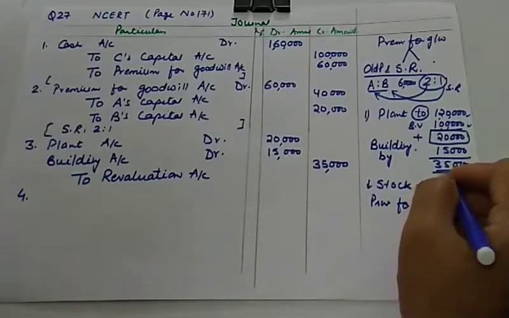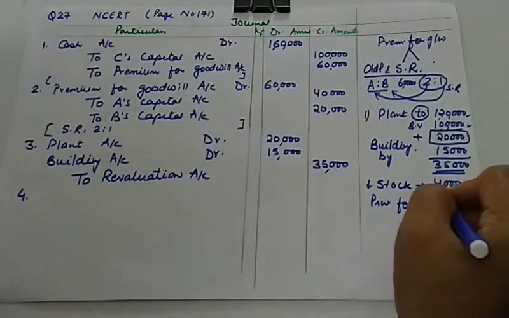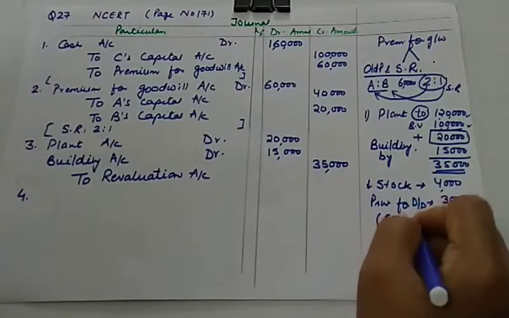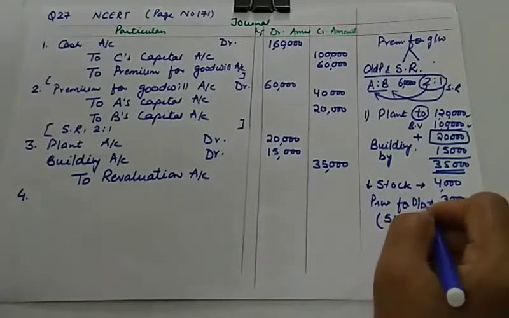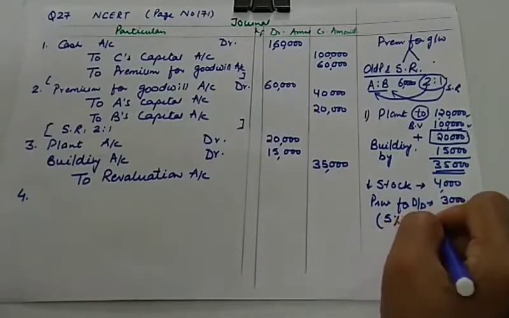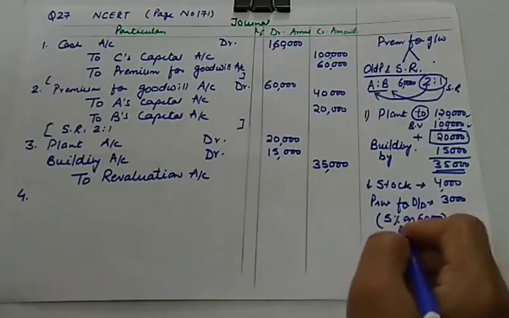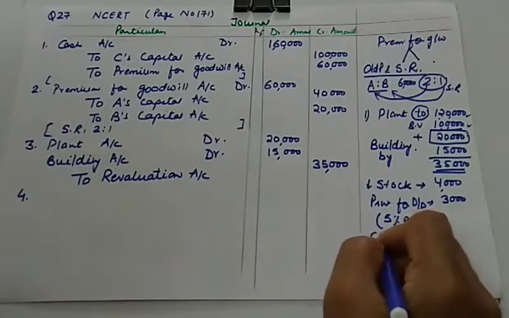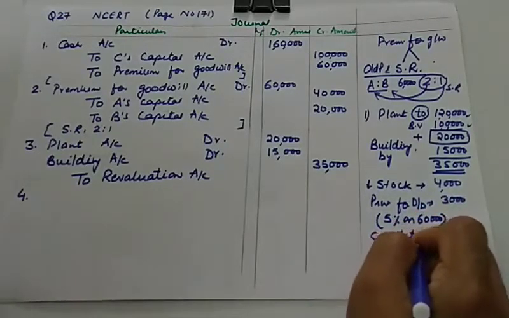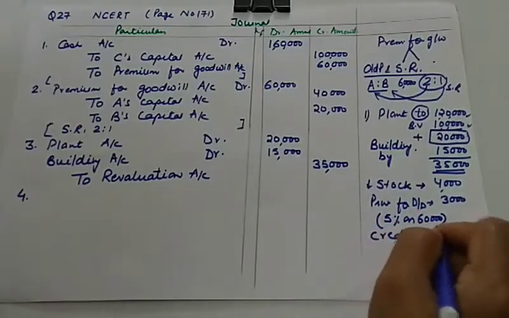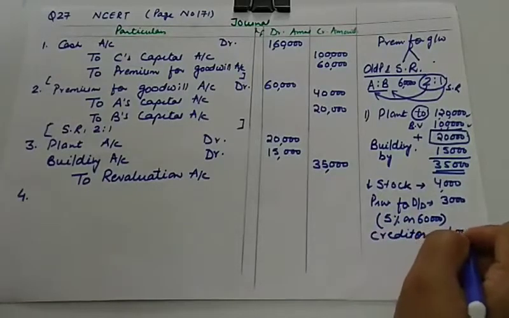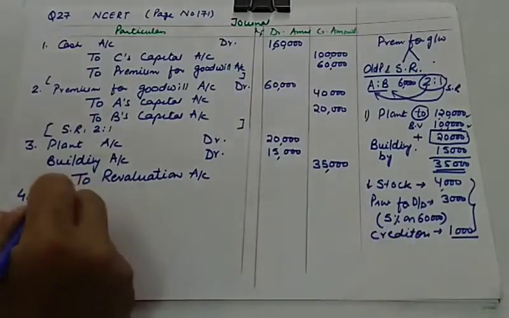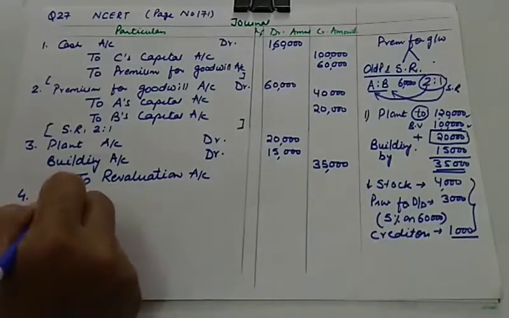It is 5% on debtors, 3,000. Debtors which are given in the balance sheet are 60,000. So 5% of this is 3,000. And another item is unrecorded creditors. So this is also your loss. So we are collecting all the losses. Creditors are 1,000. So you can pass a single entry for this by giving debit to revaluation account.